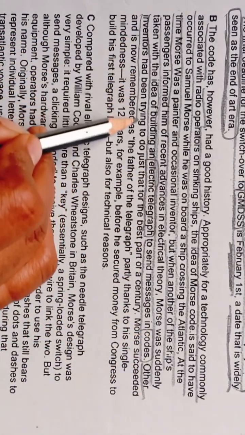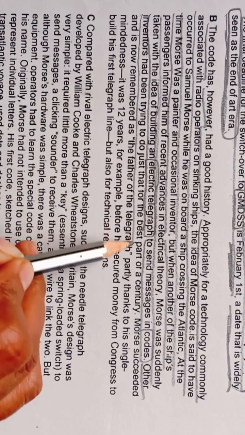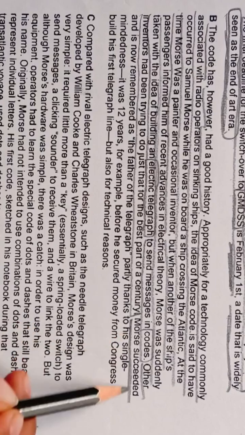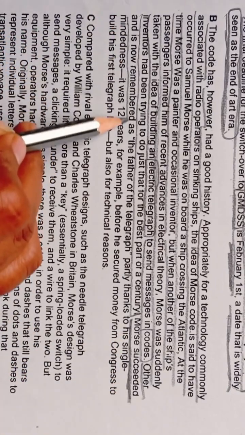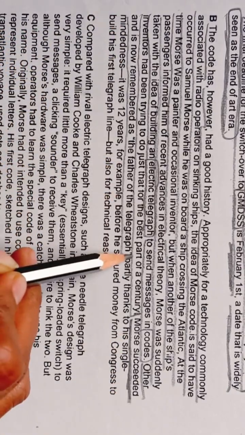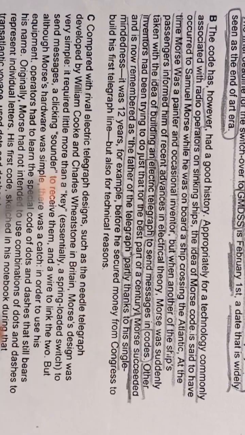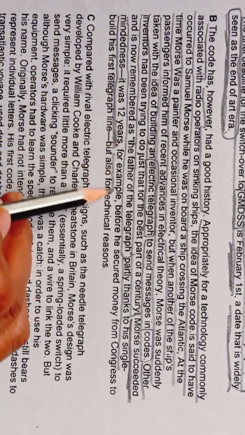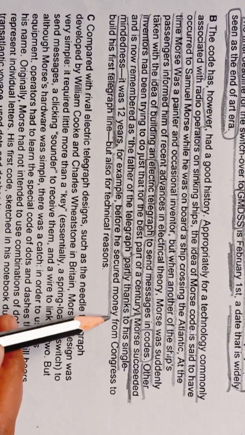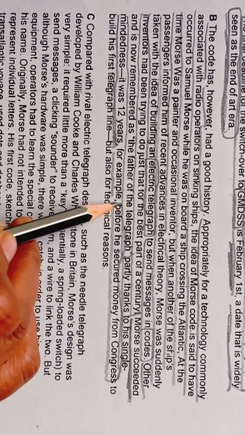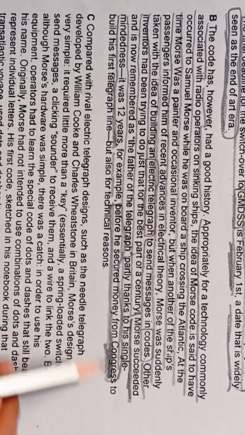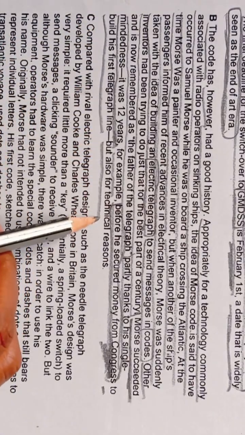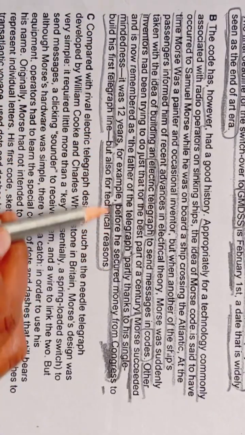Other inventors had been trying to do just that for the best part of a century. Morse succeeded and is now remembered as the father of the telegraph. Partly thanks to his single-mindedness, it was 12 years, for example, before he secured money from Congress to build his first telegraph line, but also for technical reasons.